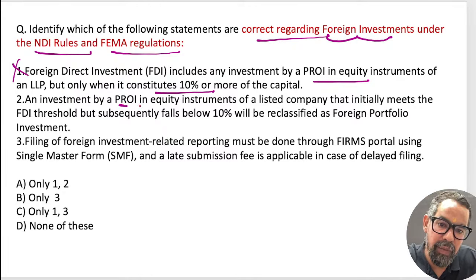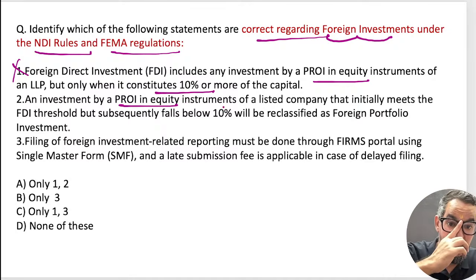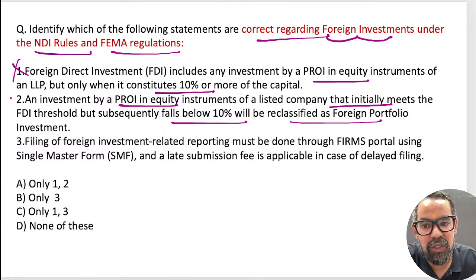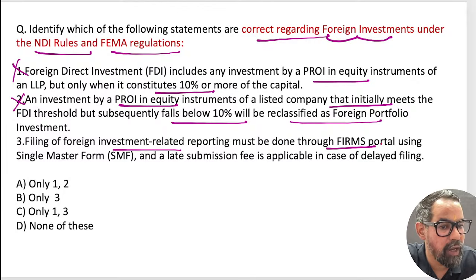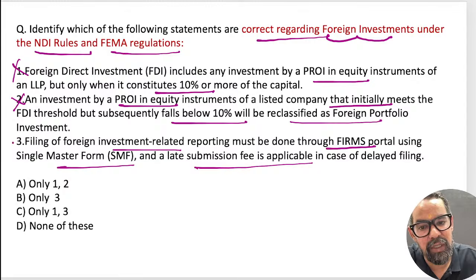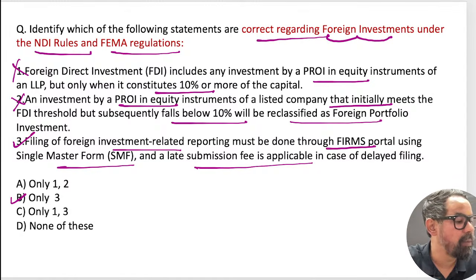An investment by a person resident outside India in equity instruments of a listed company that initially meets the FDI threshold but subsequently falls below 10% will be reclassified. This is also wrong, right? Once in FDI, always in FDI. Then the third one is filing of foreign investment related reporting must be done through the FIRMS portal using the single master form. Today only we discussed this one. And late submission fee, if applicable, this is only true. So option B will be the right answer.